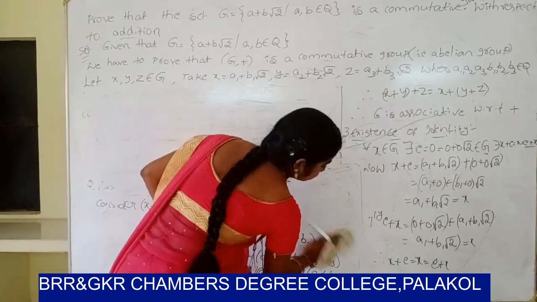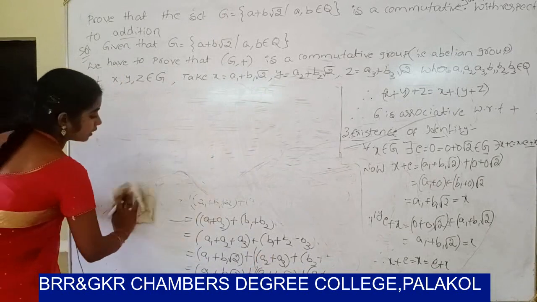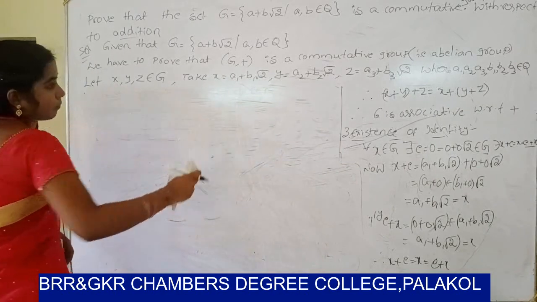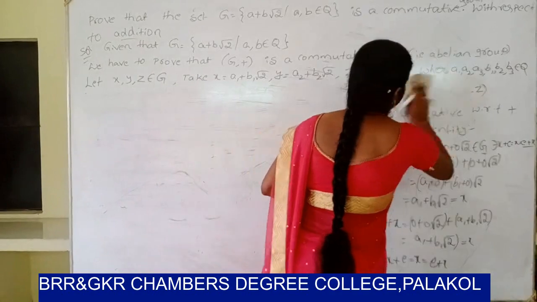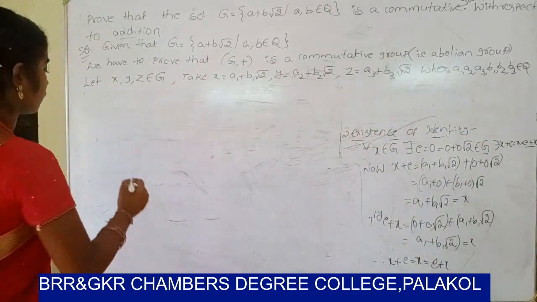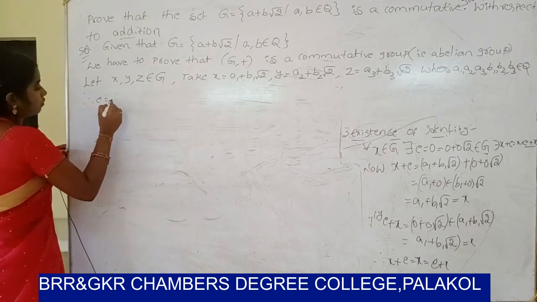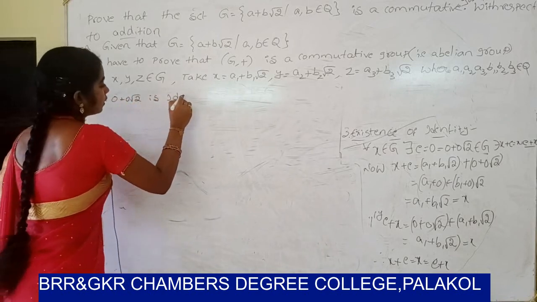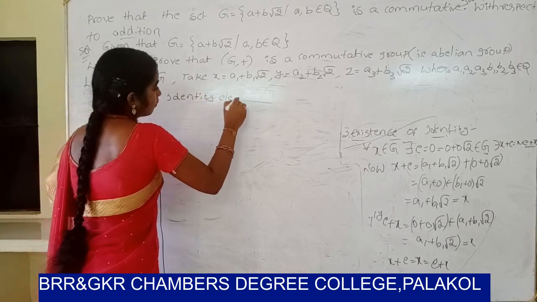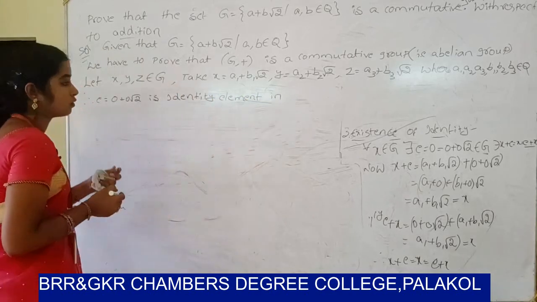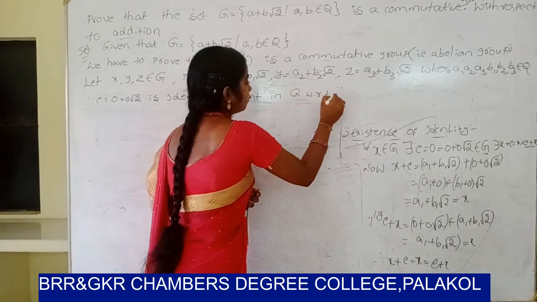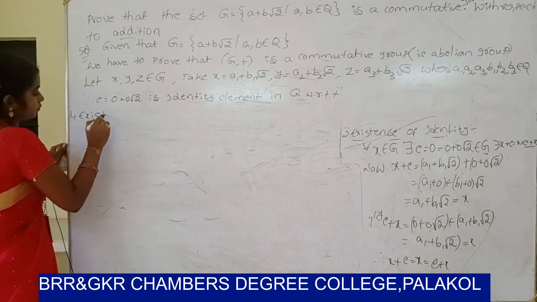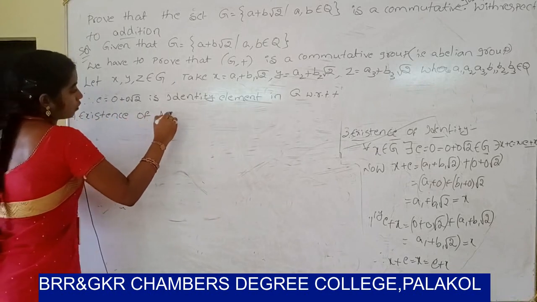Therefore e equals 0 plus 0 root 2 is the identity element in Z with respect to plus. So next, existence of inverse.